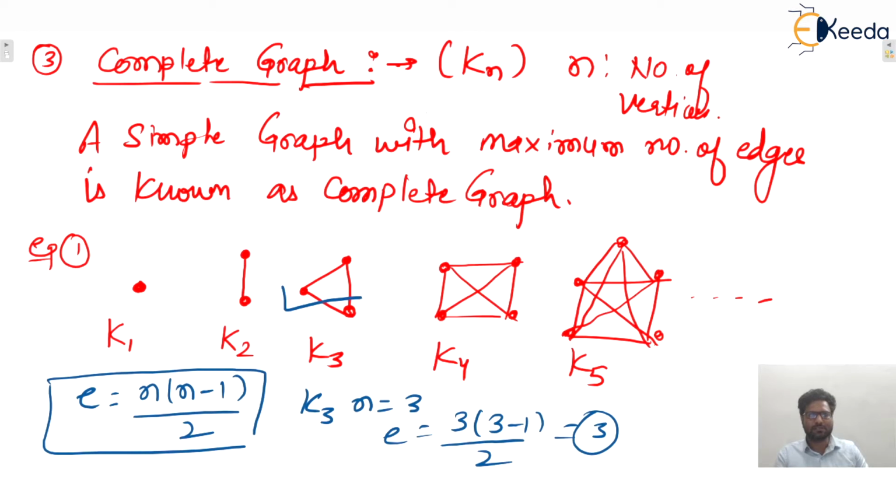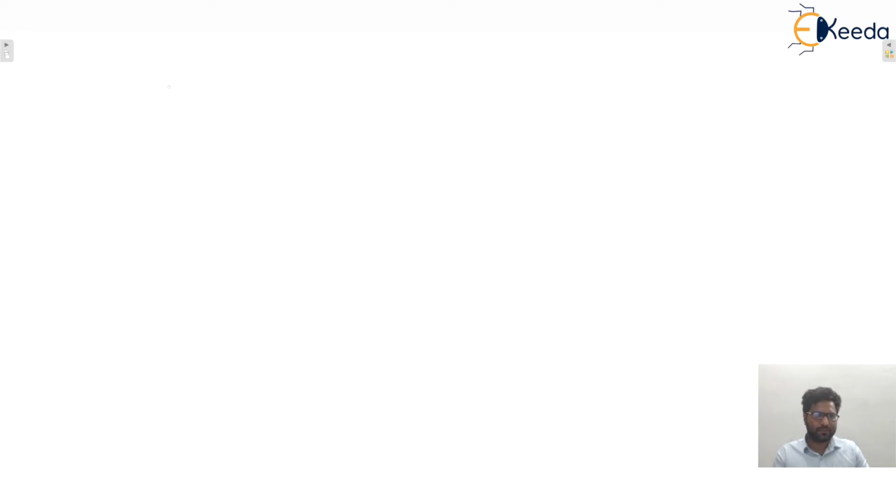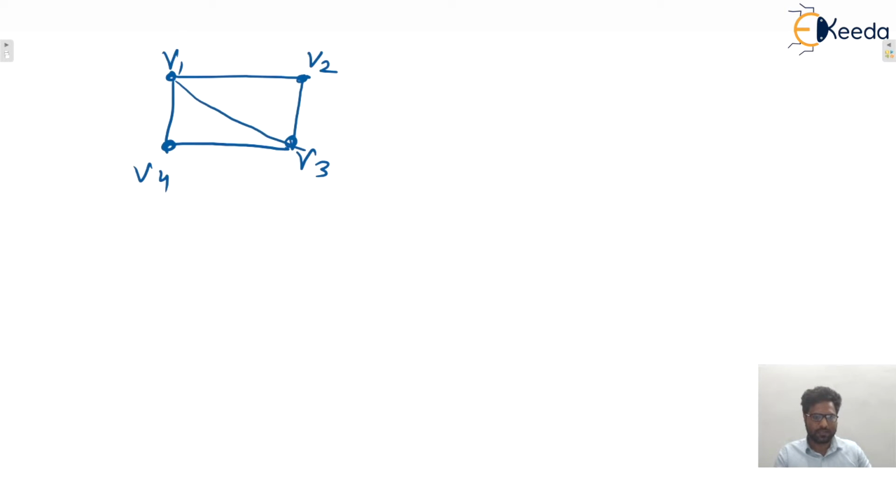Let us consider, let's say this is K4. Let's say this is V1, V2, V3, V4. This is K4, yes or no? So the number of edges will be how many?